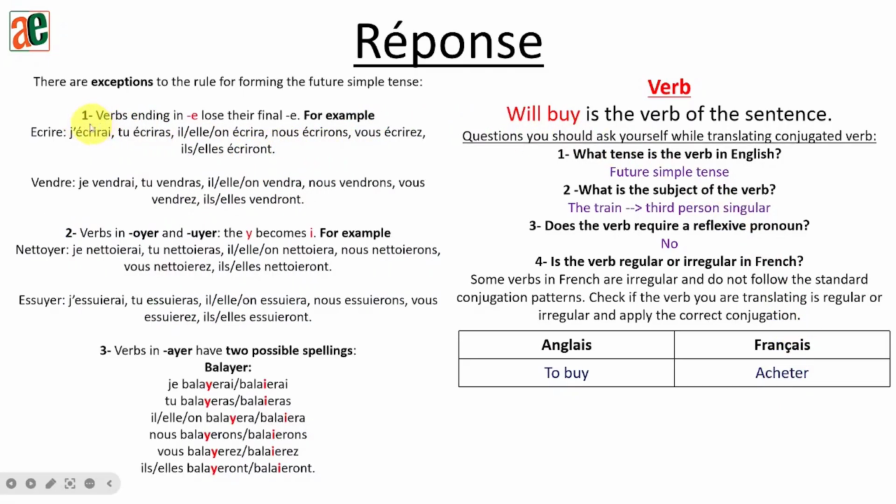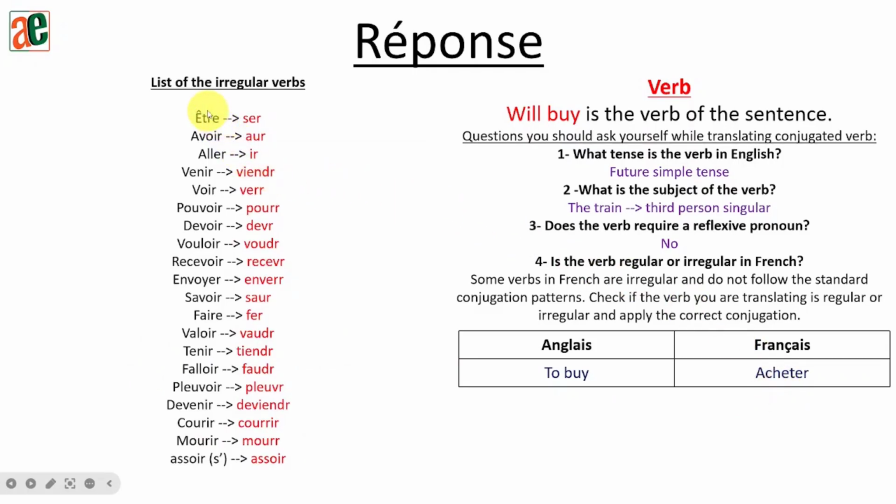We'll just go fast. Verbs ending with er, with a final e, lose the e before adding the ending. It doesn't end with e. Does it end with oyer or uyer? No. Does it end with ayer? No. Okay. Is it part of this list that we have here? I don't think so. We can go through it, but no.